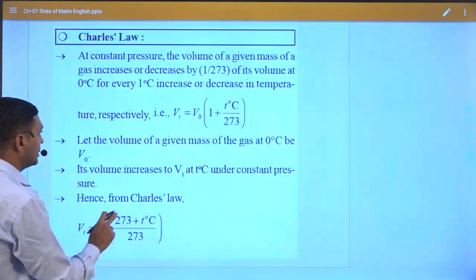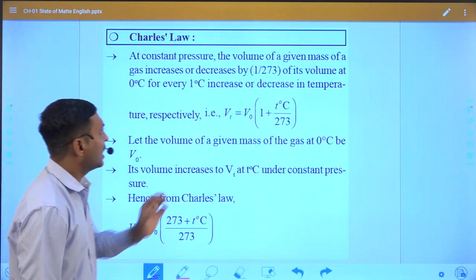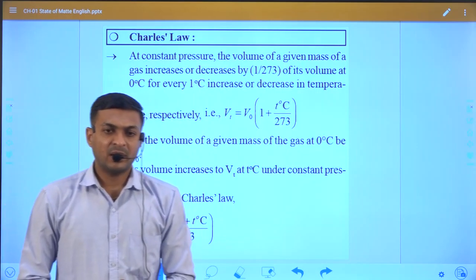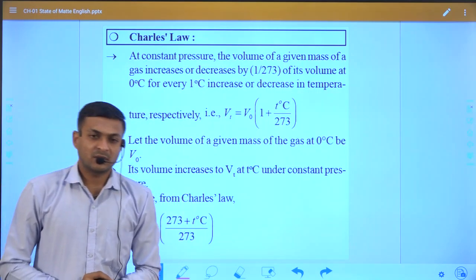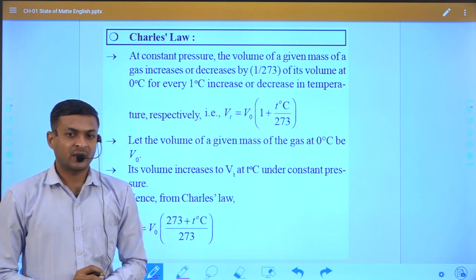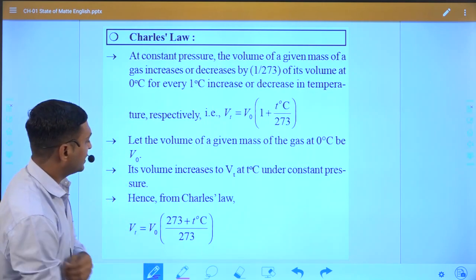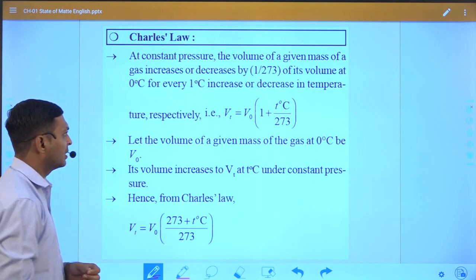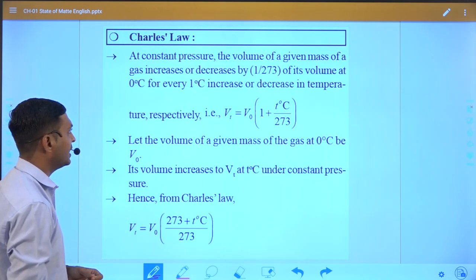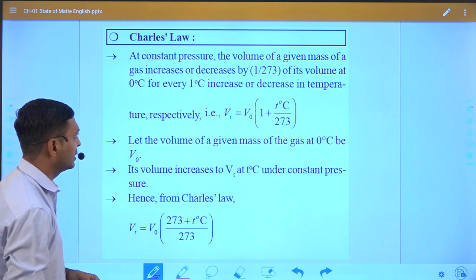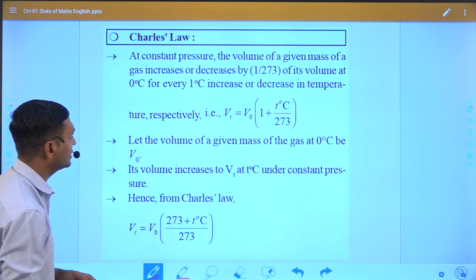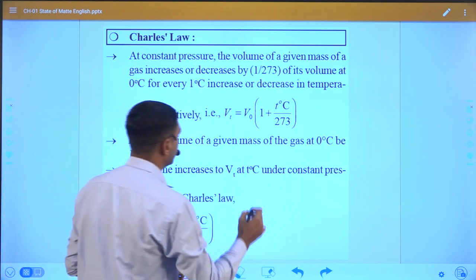So let us try to understand how we can calculate in the sense of volume, right? Suppose we take a gas at the initial condition, and at the initial condition the volume of gas is V0.